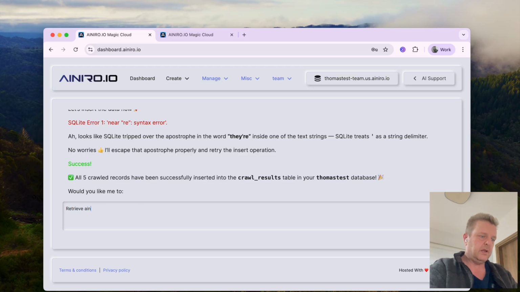Retrieve iniro.io/white-label. Then loop through the first 5 external hyperlinks.